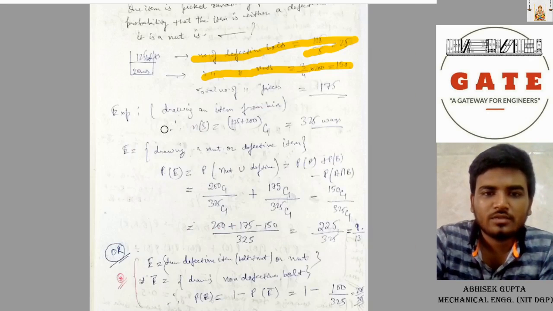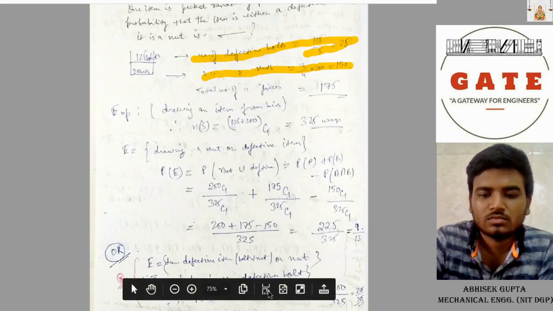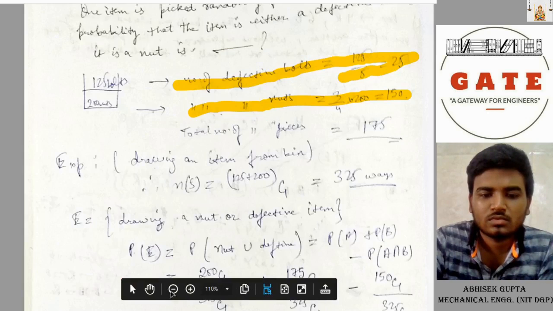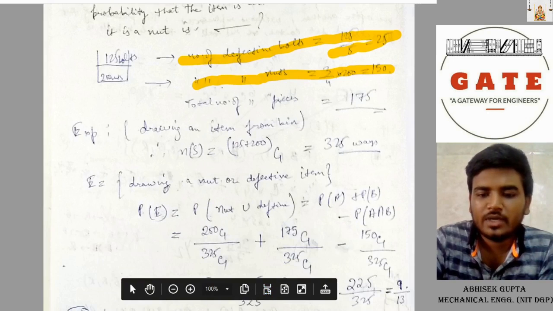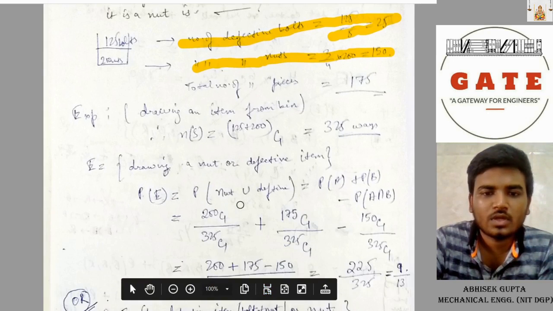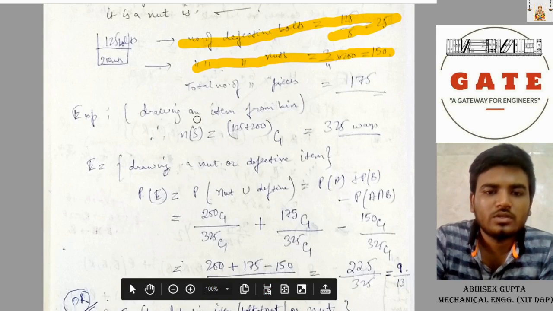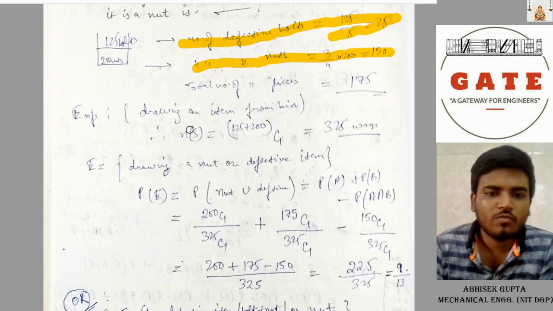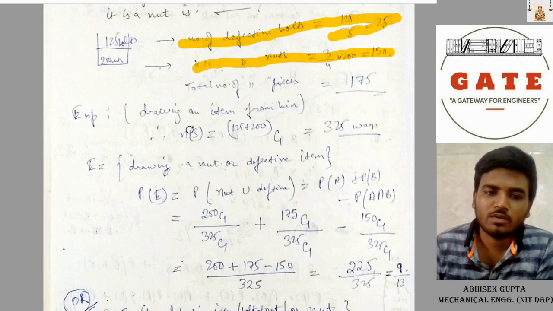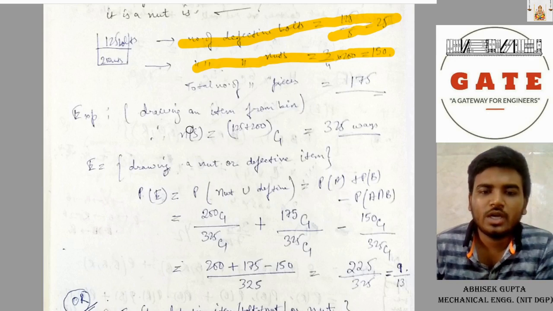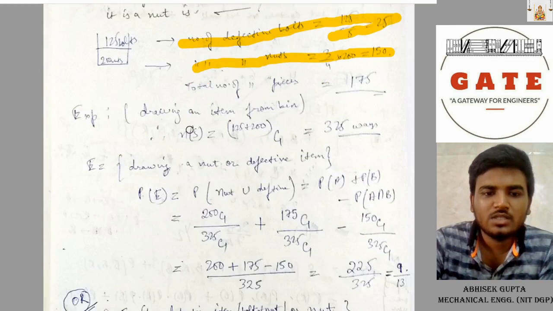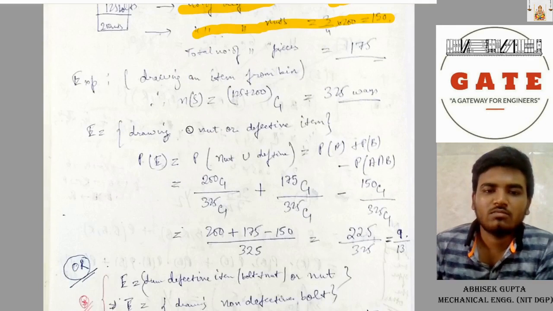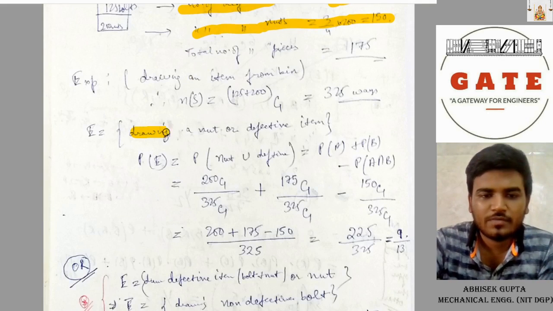The experiment is drawing an item from the bin. Therefore the sample space is total: you have to draw one item from the bin, so 125 plus 200, 325 ways you can draw one item. So E is drawing a nut or a defective item. Either you have to draw a nut or a defective item.